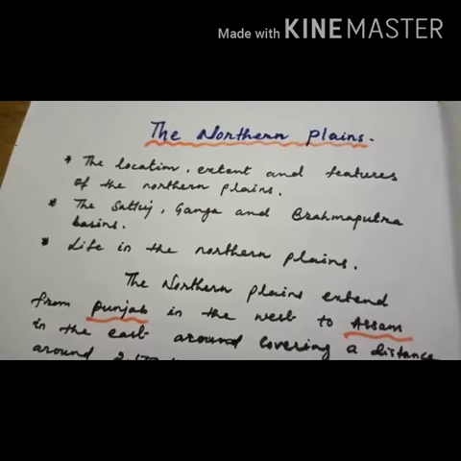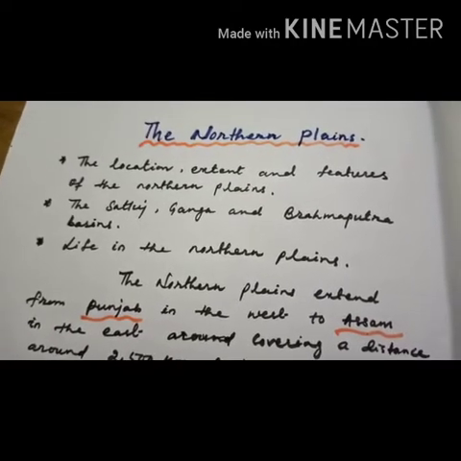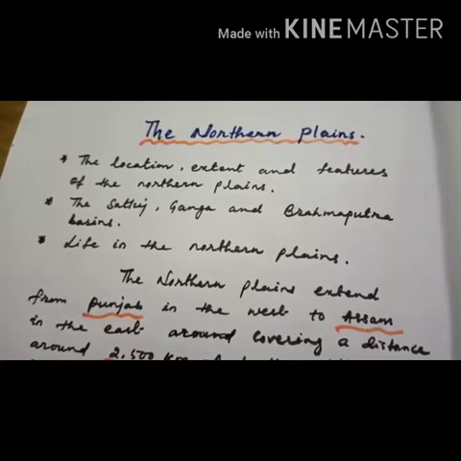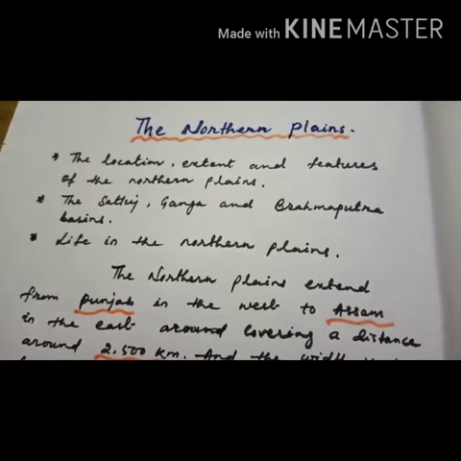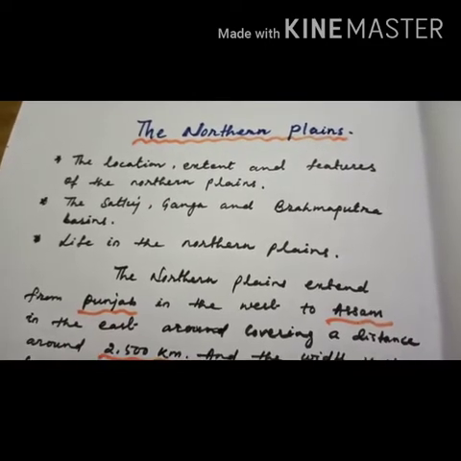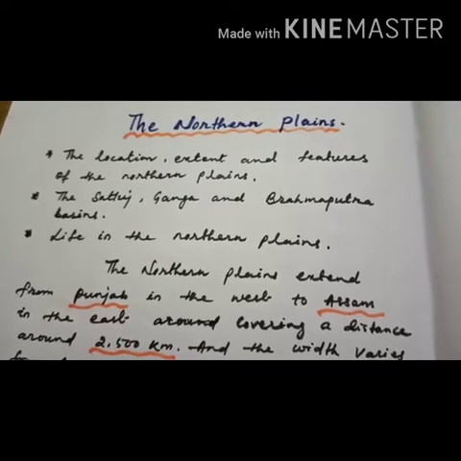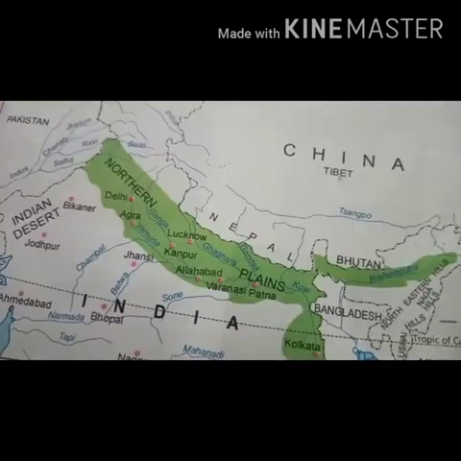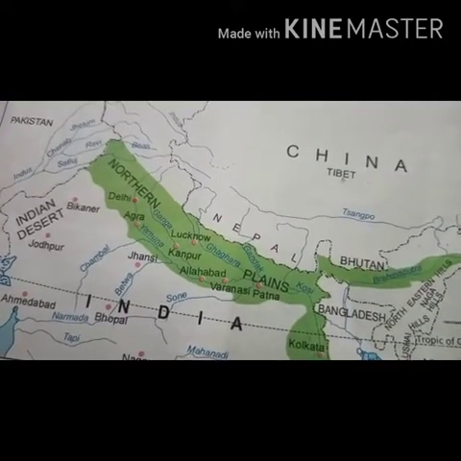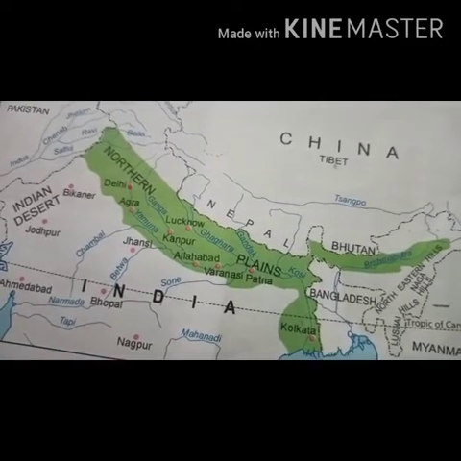Today we'll start a new lesson, the Northern Plains. In this chapter, we will discuss the location, extent and features of the Northern Plains, the Satluj, Ganga and Brahmaputra basins, and life in the Northern Plains. Now children, look at this map. The shaded portion shows the Northern Plains.